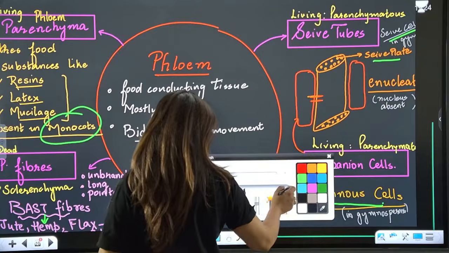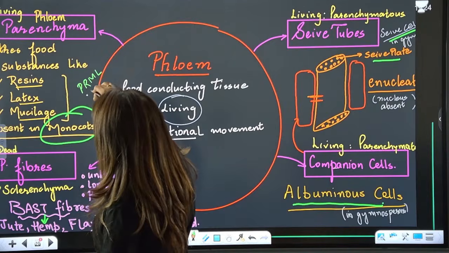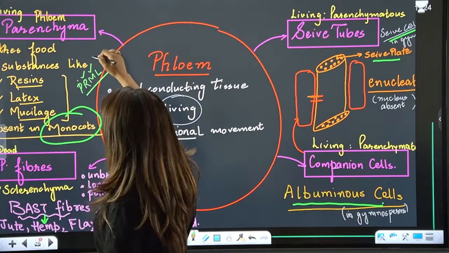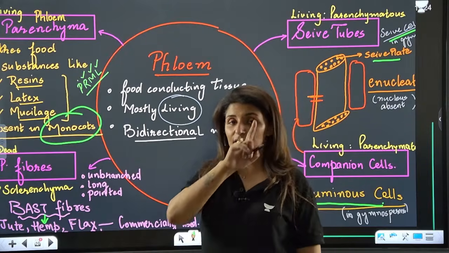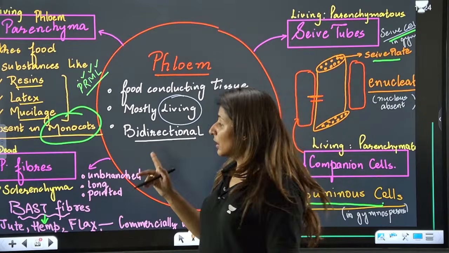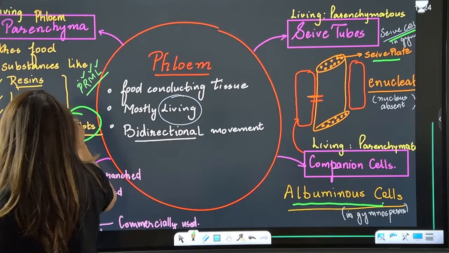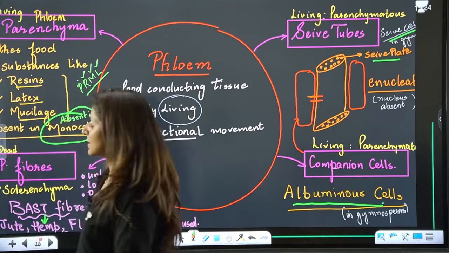In order to remember, there is a trick which is permal. So phloem parenchyma will store resins, mucilage and latex, while in case of xylem parenchyma, it is tannins and food and water. Will you be able to remember? Now guys, this phloem parenchyma is absent in monocots. It is absent in monocots.